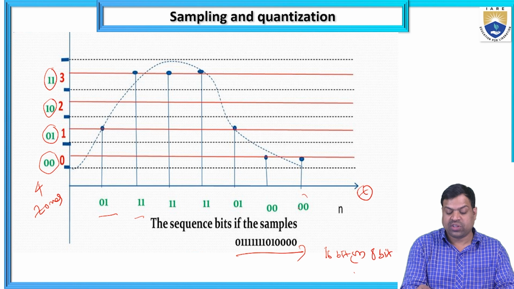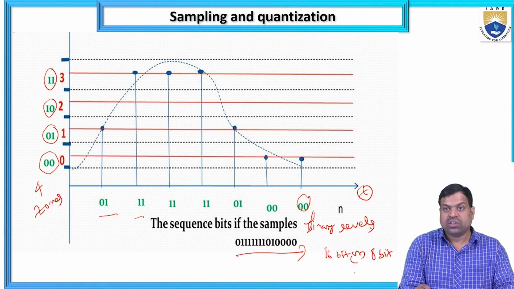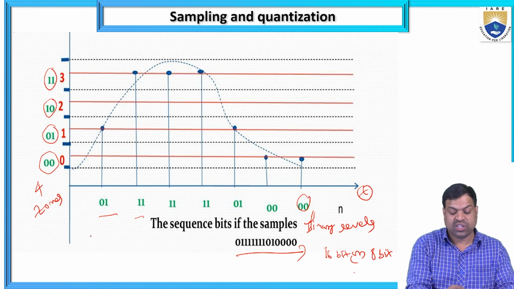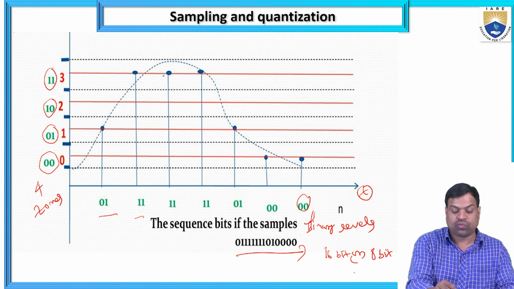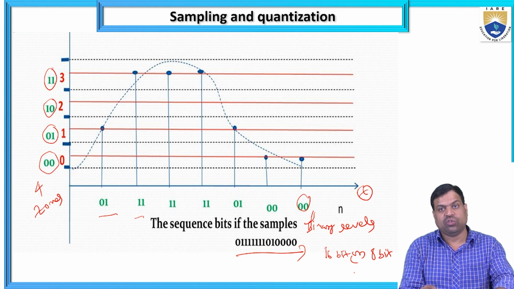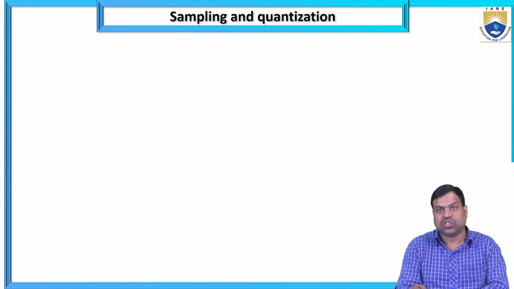So I am taking these levels in the form of binary levels. So these binary levels 0, 0, 0, 0, 0, 1, 1, 1, 1, 1, 1, 1, 0, 1, like this. So how many samples? 1, 2, 3, 4, 5, 6, 7. So these 7 samples I am converting to binary, and on the y-axis the amplitude I am taking as zones. So 00, 01, 10, 11 are the 4 zones of the amplitude.